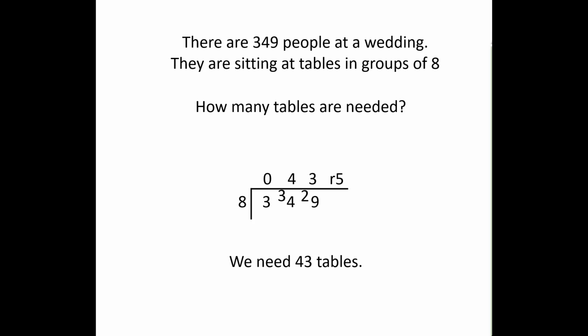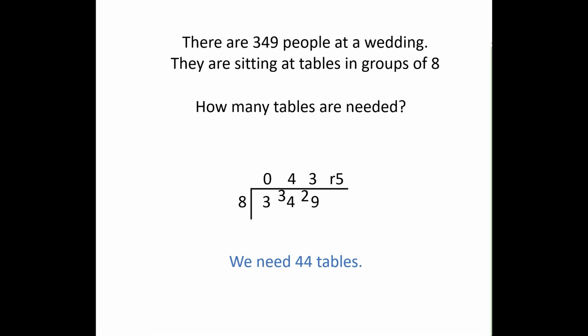But I want you to pause the video and have a think. Can I just ignore the remainder of 5 when we're talking about tables and people? Have a think. No, of course, we're going to need 44 tables, because just because it's 43 remainder 5 doesn't mean you can just ignore the remainder of people at a wedding, can we?